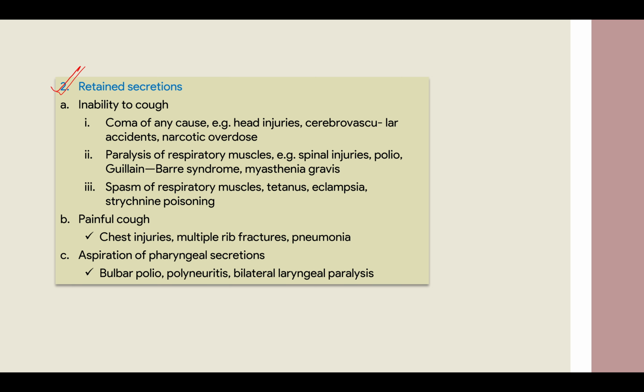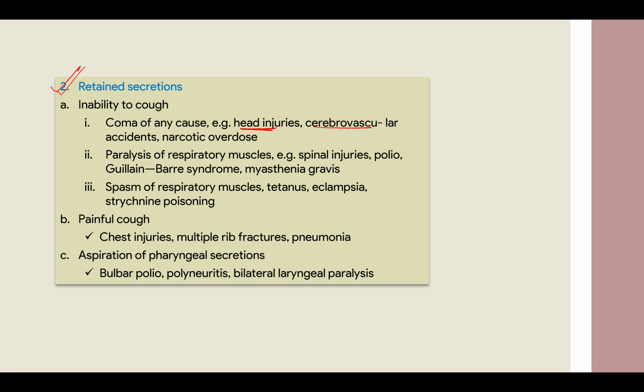Okay, so what are the causes where we cannot cough? If there is any palsy, if there is aspiration pneumonia, or damage to any nerve, or spasm of the muscles, all these are causes where we are not able to cough. Like if a person is in a coma, that person will not be able to do anything, because the body is paralyzed, the brain cells are almost dead. So that is why the patient's cough reflex, all those reflexes will be inhibited.